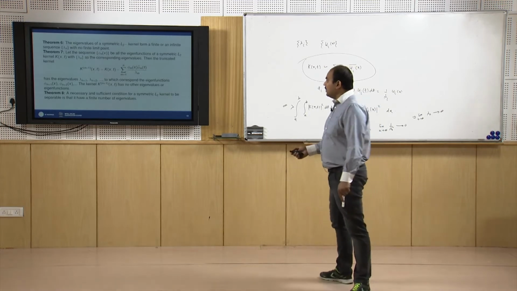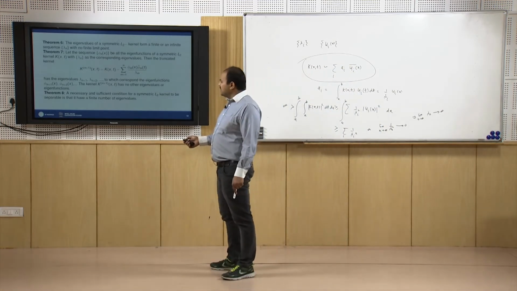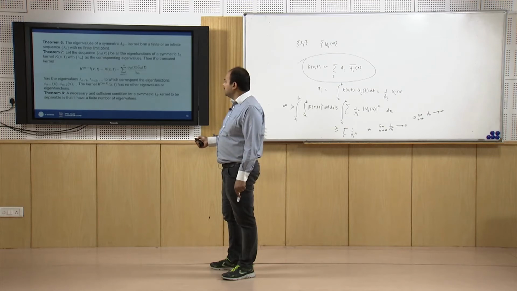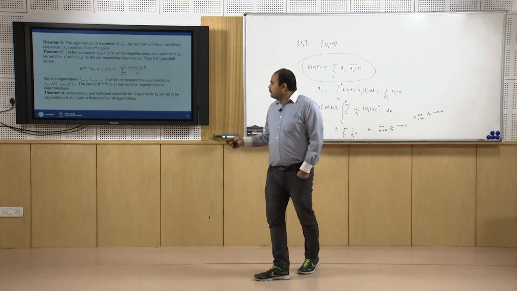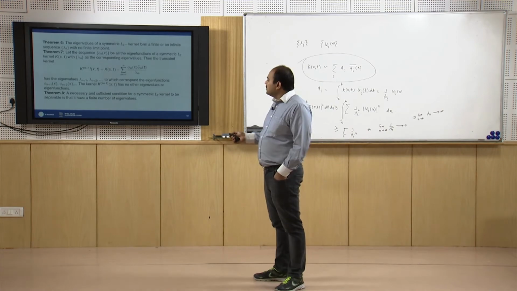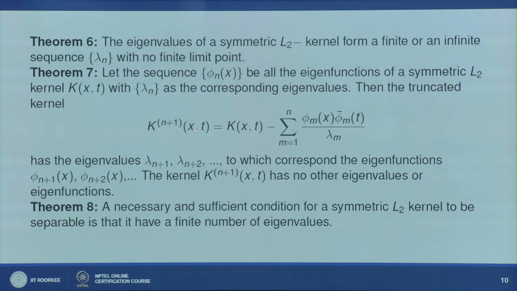Now Theorem 8 says that a necessary and sufficient condition for a symmetric L2 kernel to be separable is that it has a finite number of eigenvalues. So this is an if and only if result: if we have a finite number of eigenvalues, then at some point this process will stop. Suppose we have only n eigenvalues, then we can have only n eigenfunctions. So at the (n+1)th stage we cannot get K_{n+1}(x,t), it is simply 0.